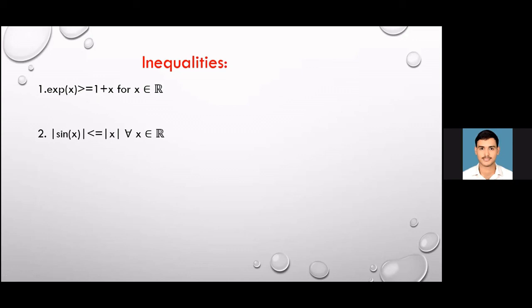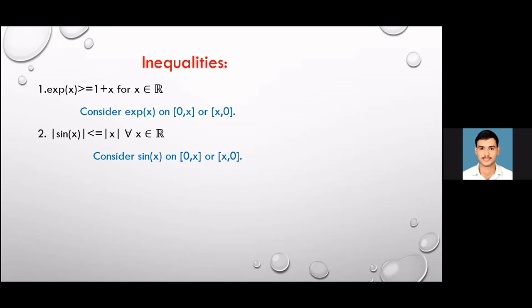So consider the function e to the power x on [0, x] if x is greater than 0, and if x is less than 0, then on [x, 0]. So you will get this inequality by using this. And again, for |sin x| is less than or equal to |x|, this also you will get by considering sin x on [0, x] or [x, 0], whichever. If x is greater than 0, then [0, x], otherwise [x, 0]. I am leaving it for you to use the mean value theorem for this.